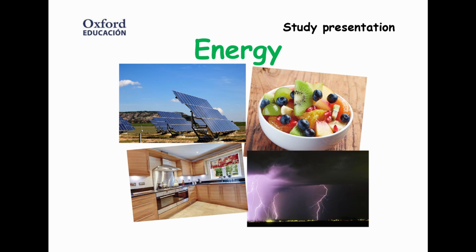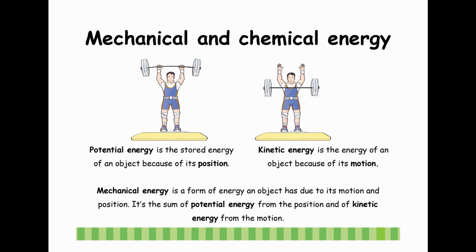Energy. Mechanical and chemical energy. Potential energy is the stored energy of an object because of its position. Kinetic energy is the energy of an object because of its motion. Mechanical energy is a form of energy an object has due to its motion and position. It's the sum of potential energy from the position and of kinetic energy from the motion.